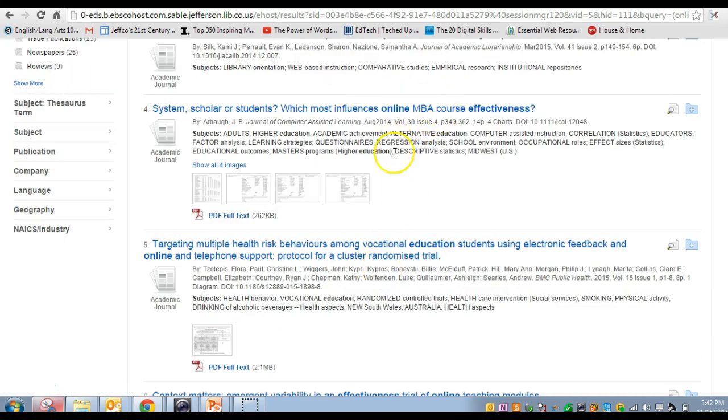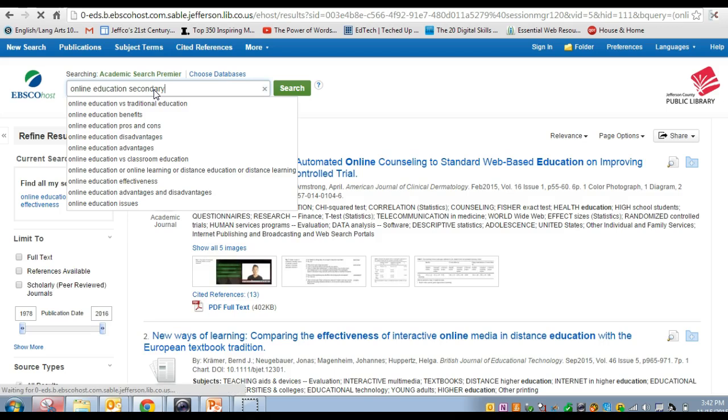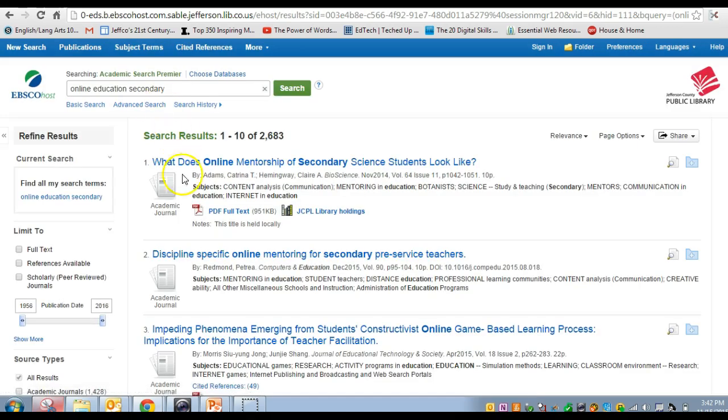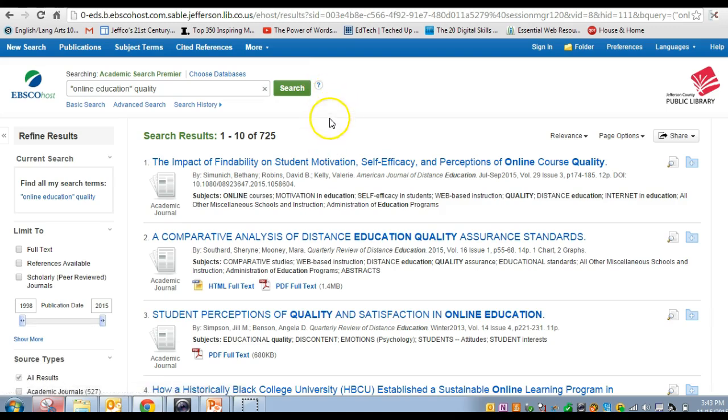We've got some MBA stuff here. And so I might want to add the word secondary and just see what I get with that. So I'm thinking, okay, I'm going to send my kid to a middle school. And that gives me a different list of options. Or I could try the word quality, because that's what I really want to know. What is the quality of online education? And I think I lost my quotes here. That's why I'm still getting so many hits. So, okay, we've got education quality, online education quality.